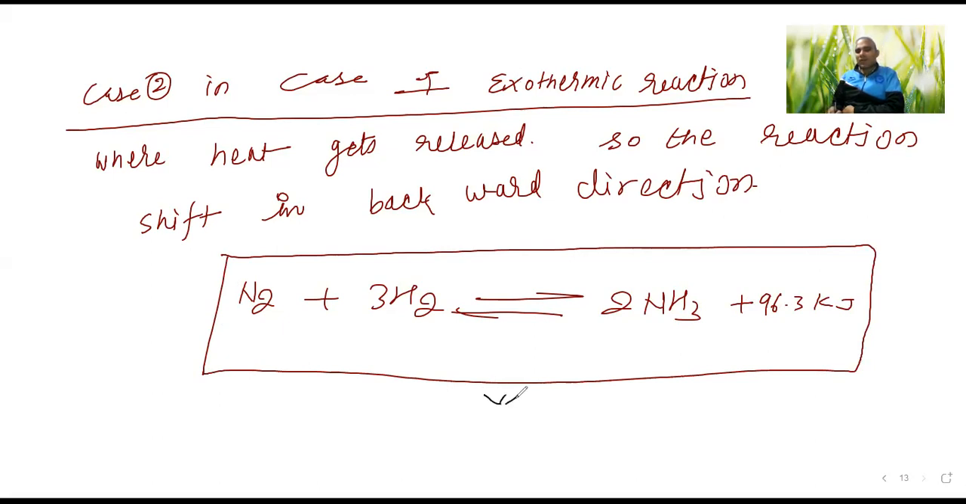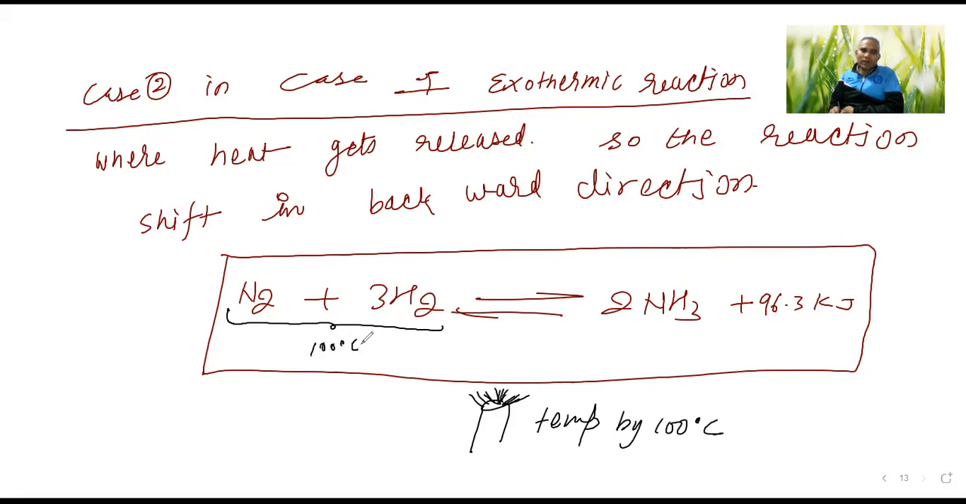Now you are increasing the temperature by 100 degrees Celsius. Understood or not? If I am increasing the temperature, Janab, this side the temperature will be how much? On this side there is nothing, so it will be 100 degrees. Here already 96 is there, plus 100. If I am adding, it will become 196.3. So it is increasing in this direction.